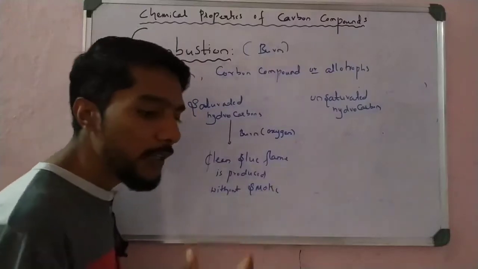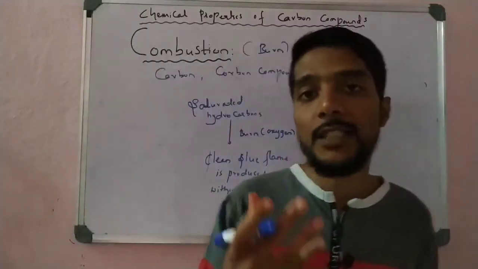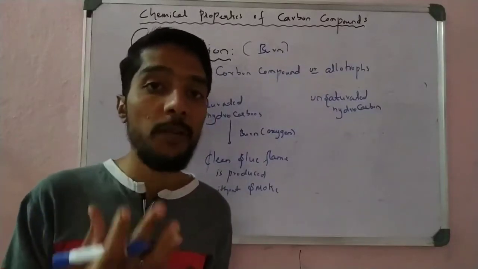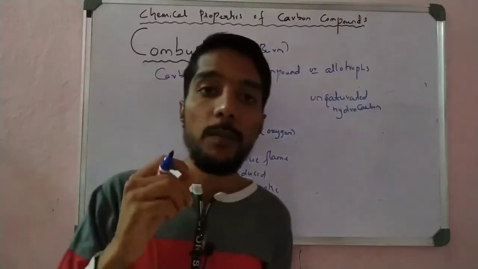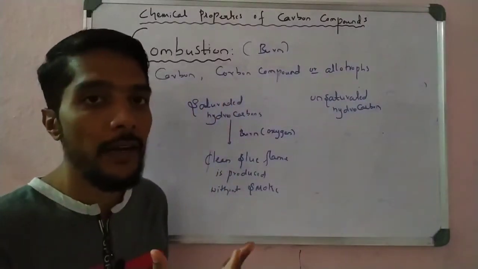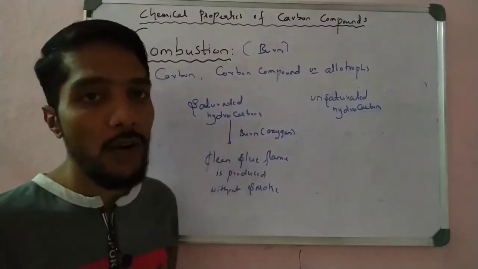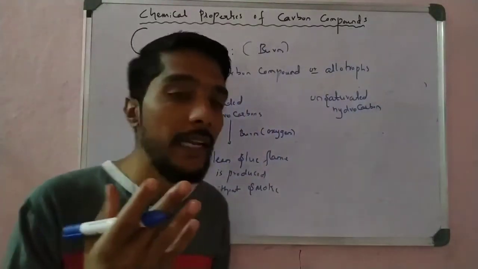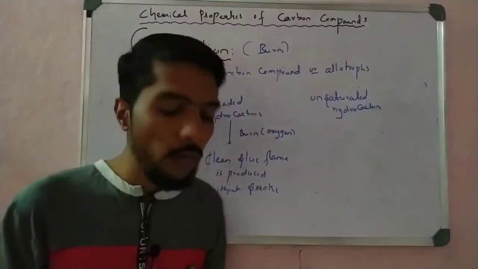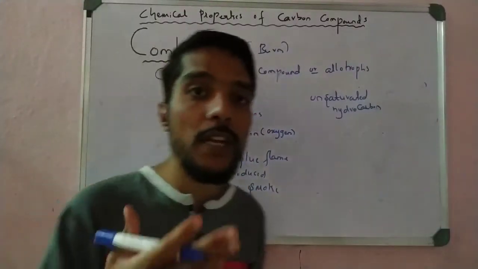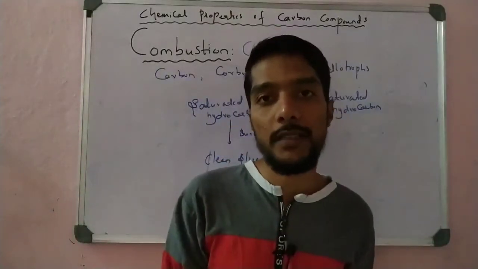We observe this in LPG, the cooking gas used in the kitchen for cooking food. When we burn LPG, only a flame is produced, but there is no smoke. That is a saturated hydrocarbon. Remember that saturated hydrocarbons burn with a clean blue flame without the formation of any smoke. That is why we use LPG in the home, because it is a smokeless gas.